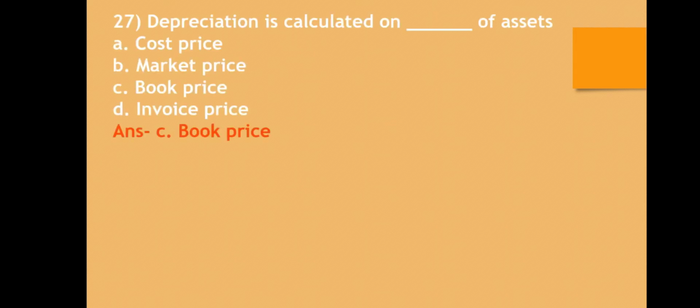Question number 27. Depreciation is calculated on dash dash of assets. A. Cost price, B. Market price, C. Book price, D. Invoice price. The correct answer is book price of assets.